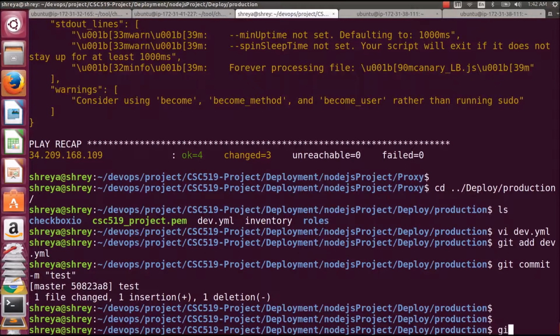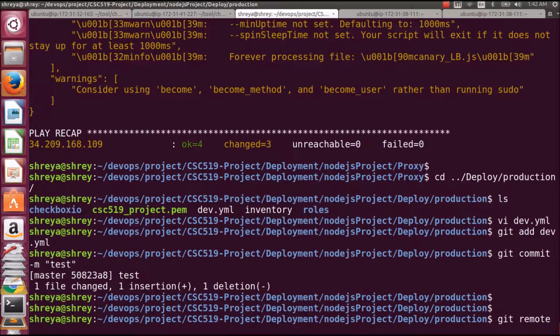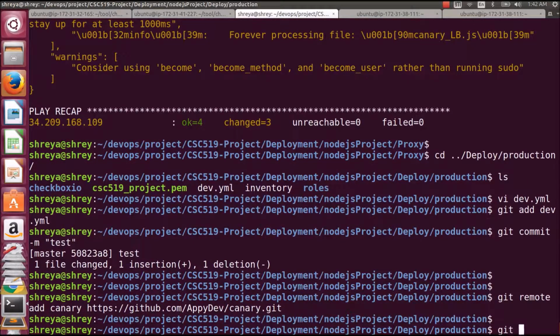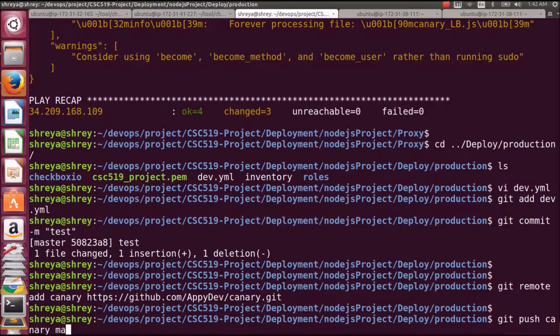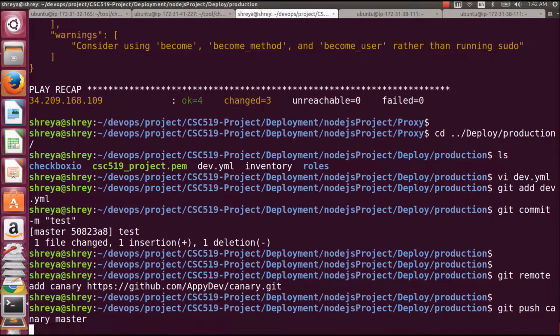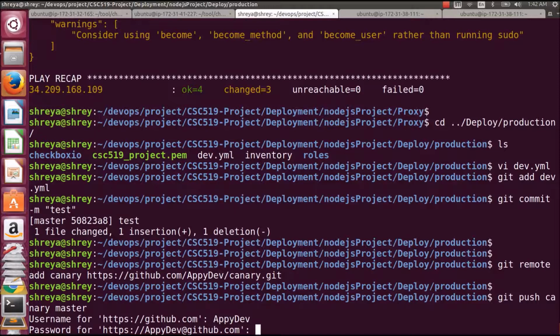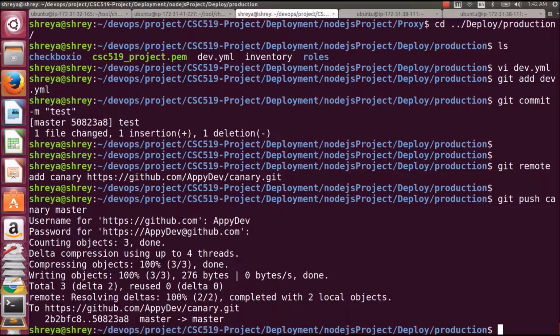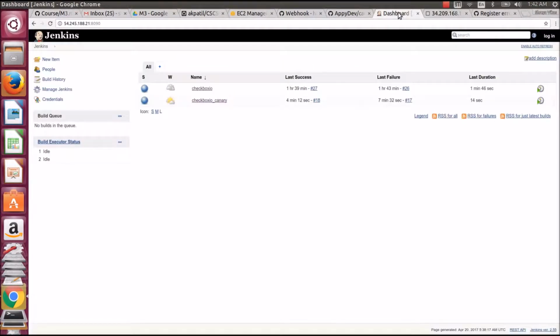Next step would be to configure the remote repository for Canary. Now that is done, let us just push the changes to Canary master. With this, the build of the job should be triggered.